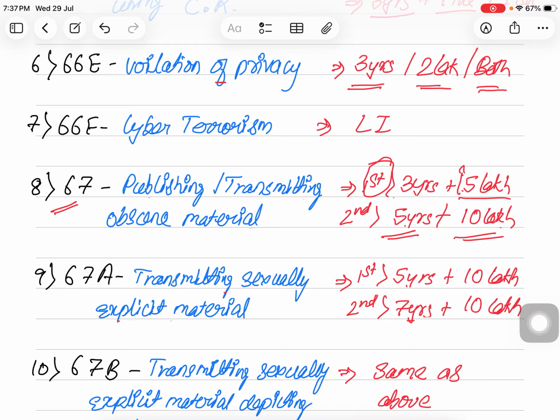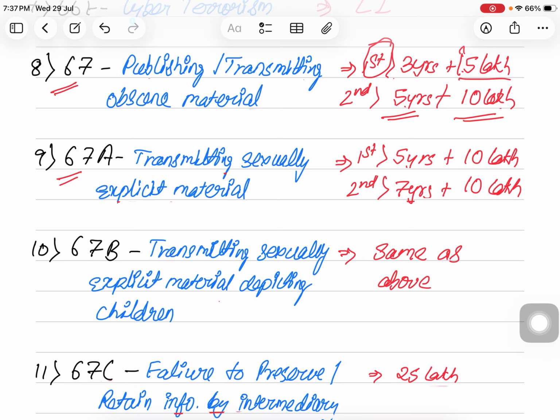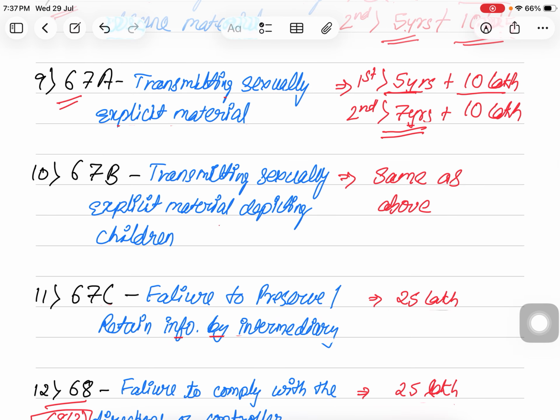Next is section 67A, that is transmitting sexually explicit material like pornography, etc. In this, the punishment for the first offence is 5 years and fine up to rupees 10 lakh, and in subsequent and second offences it is a minimum of 7 years of punishment plus 10 lakh rupees of fine.